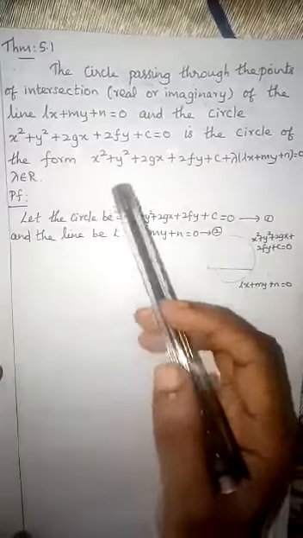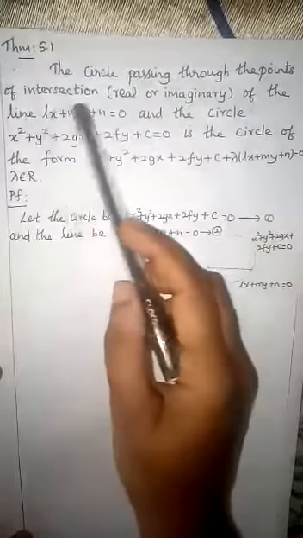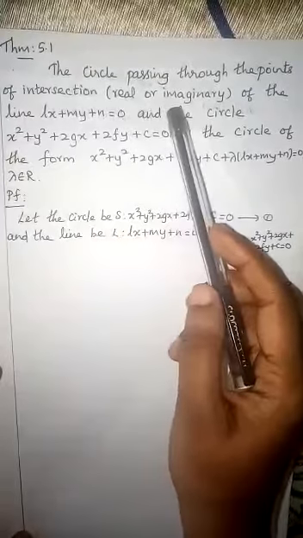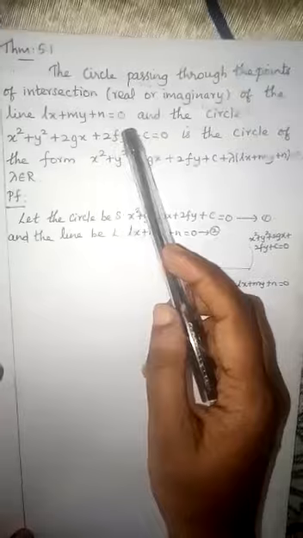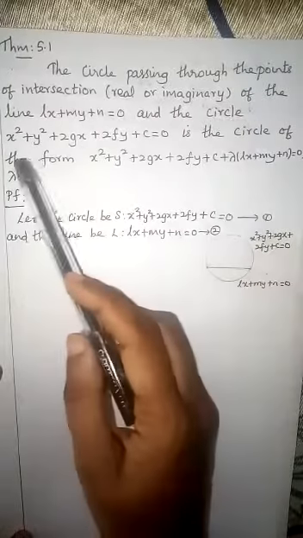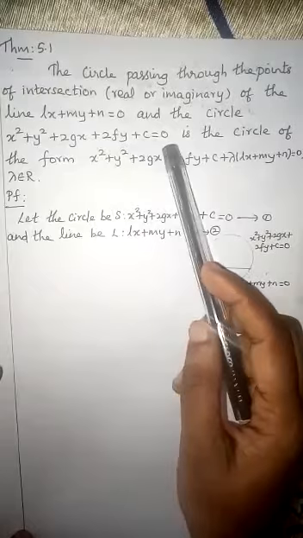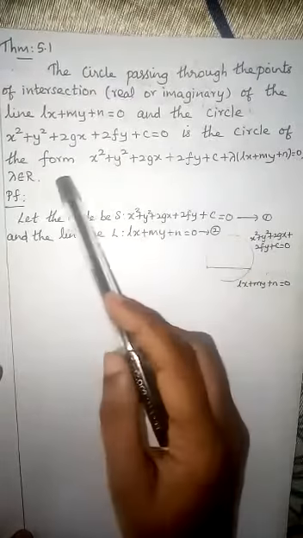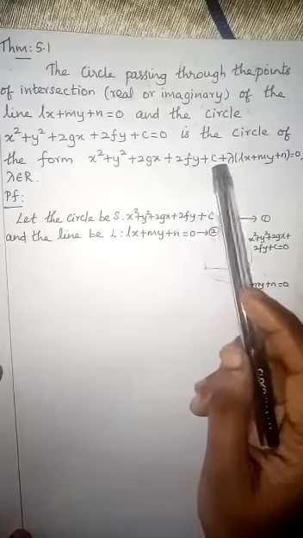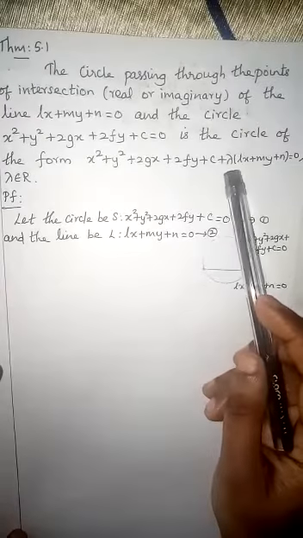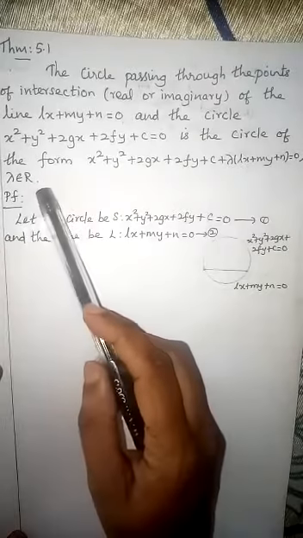Now we can see theorem 5.1. The circle passing through the points of intersection, it may be real or imaginary, of the line Lx + My + n = 0 and the circle x² + y² + 2gx + 2fy + c = 0 is the circle of the form x² + y² + 2gx + 2fy + c + λ(Lx + My + n) = 0, where λ is a real number.